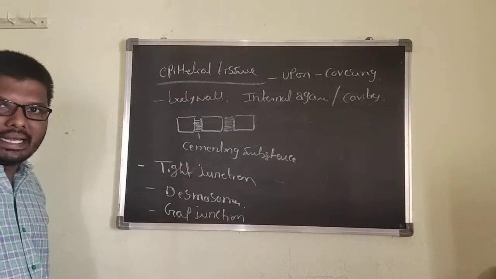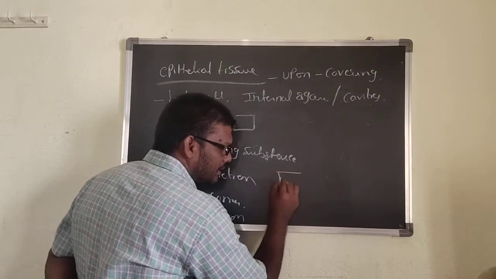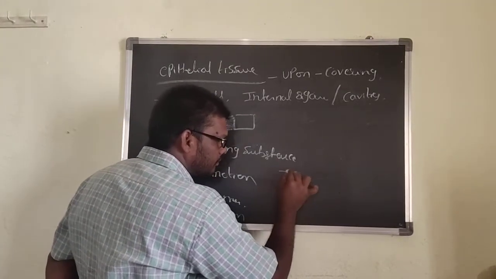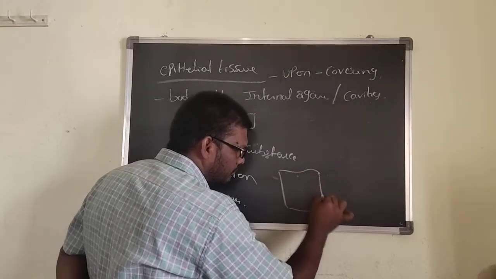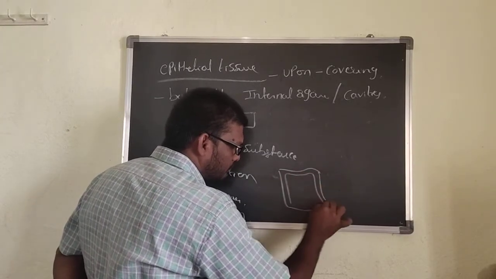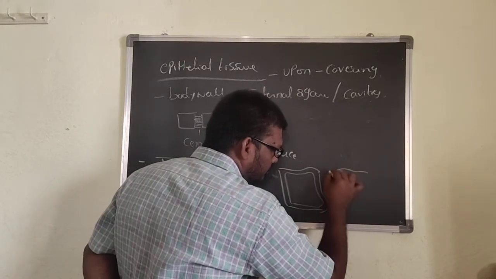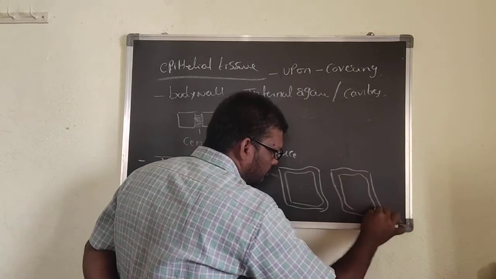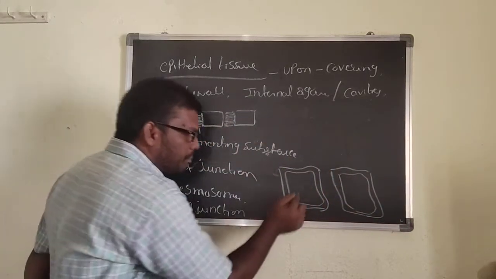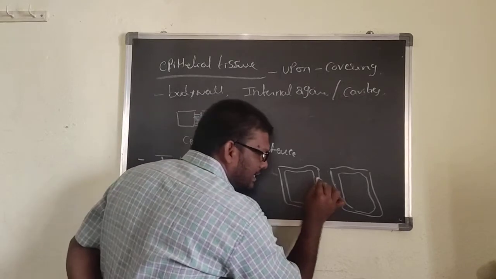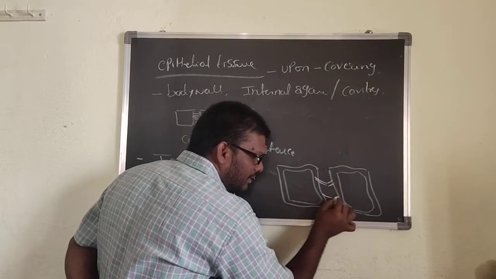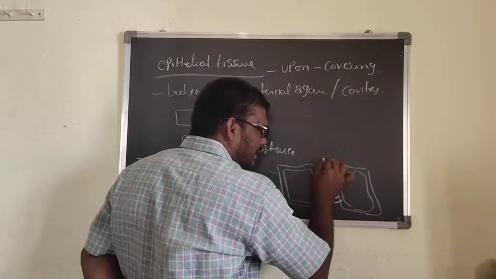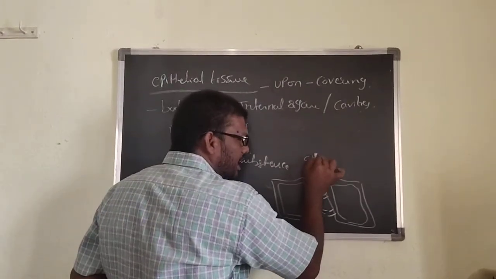See, tight junction means between the cells tightly held together with cementing substances that is made up of specialized proteins.